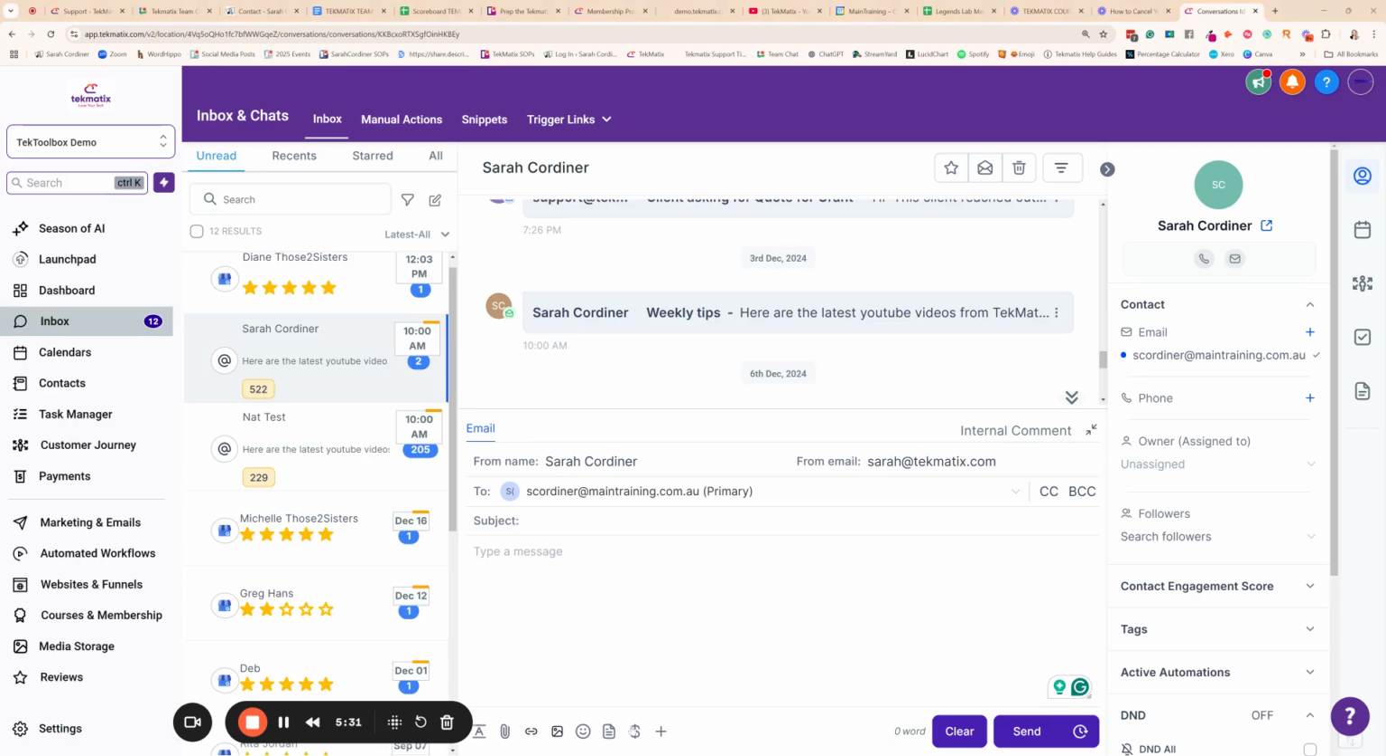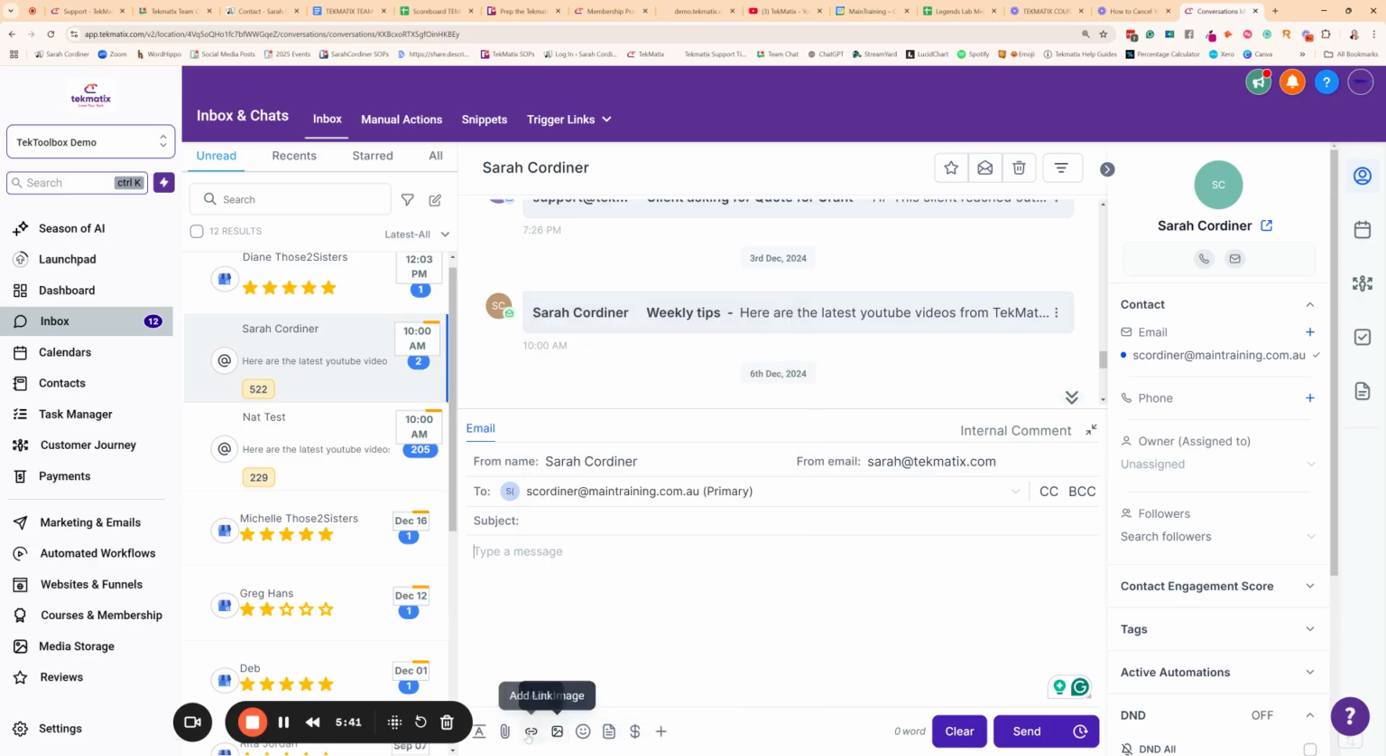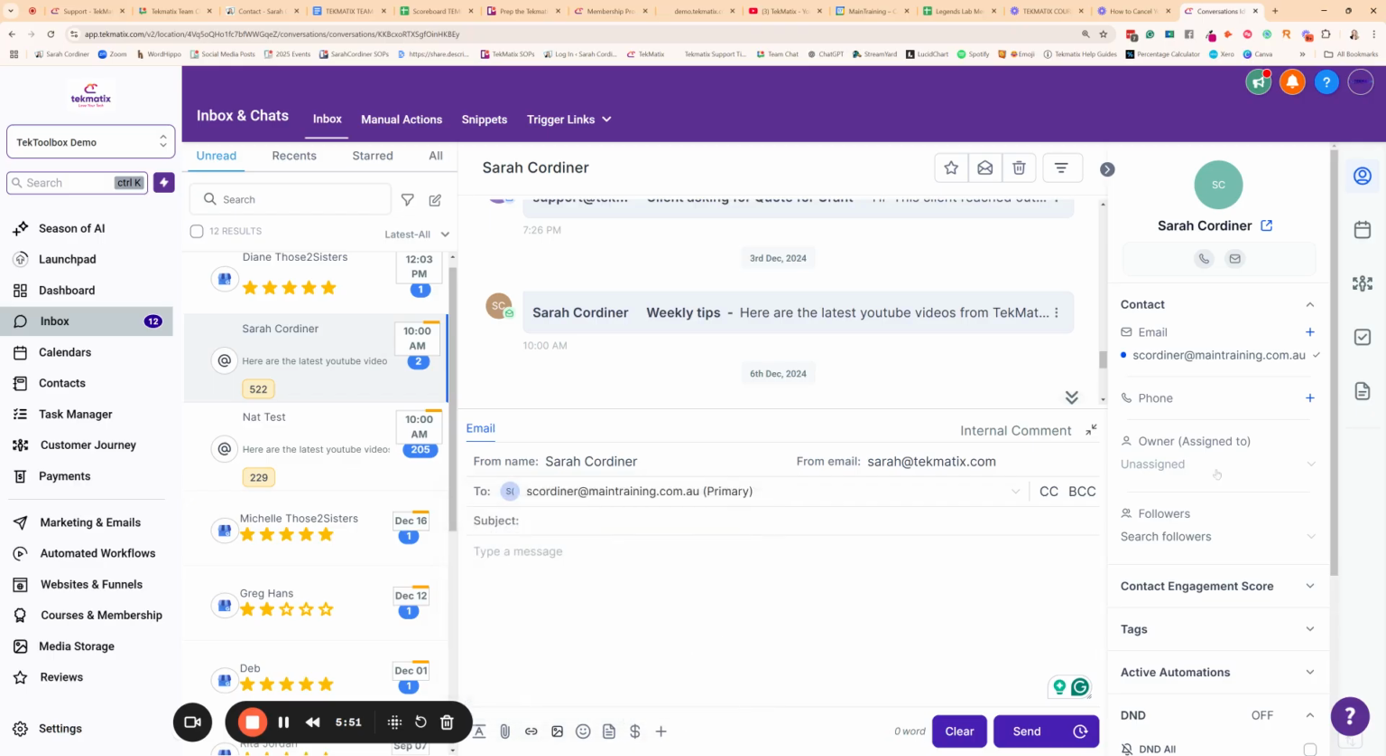Meanwhile, we also have the opportunity from here to create templates. So you have here the opportunity to add templates in, to send invoices, payment links, to add in images. You can also create what's called snippets. These are like templates that you can create if you're replying to the same kind of email over and over and over again. And there's so much more that you can do in here.